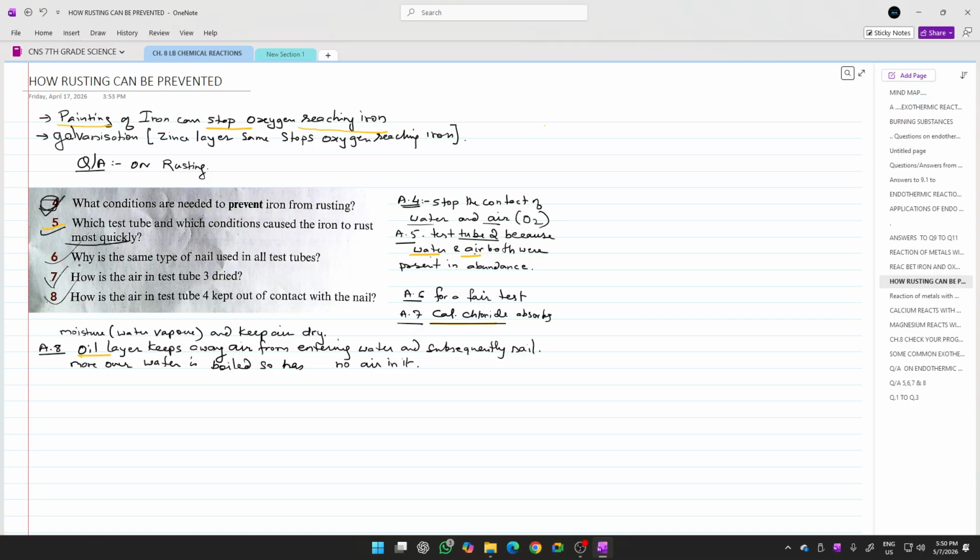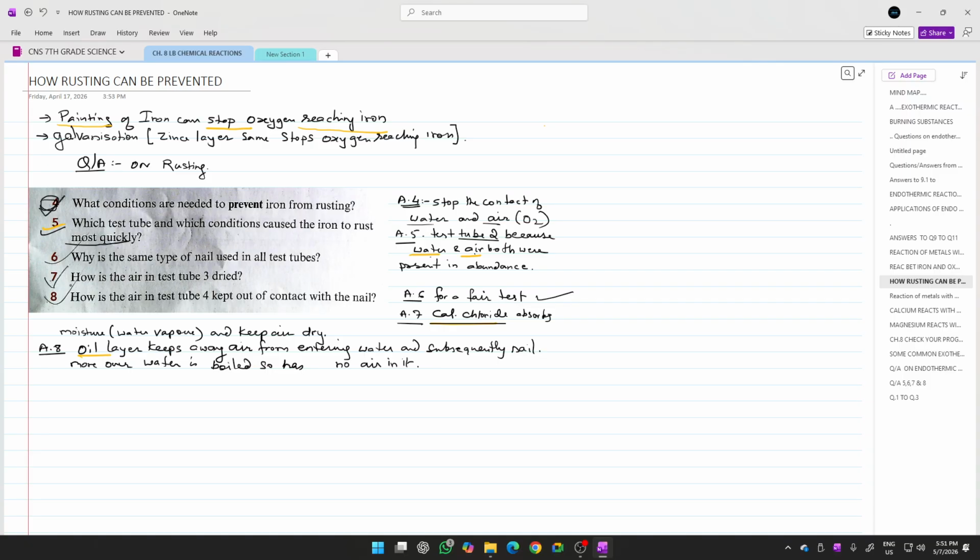Next question is question number 6. Why is the same type of nail used in all the test tubes? Now it is obvious, it is for the test to be very fair. If the nails are of the same size, same dimension, then the test that we have carried out will be a fair test.